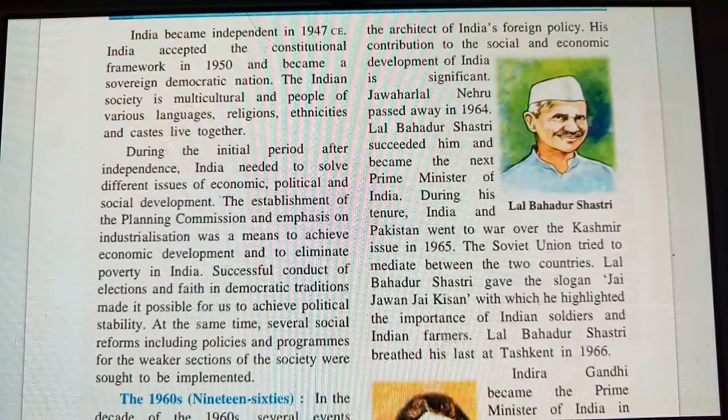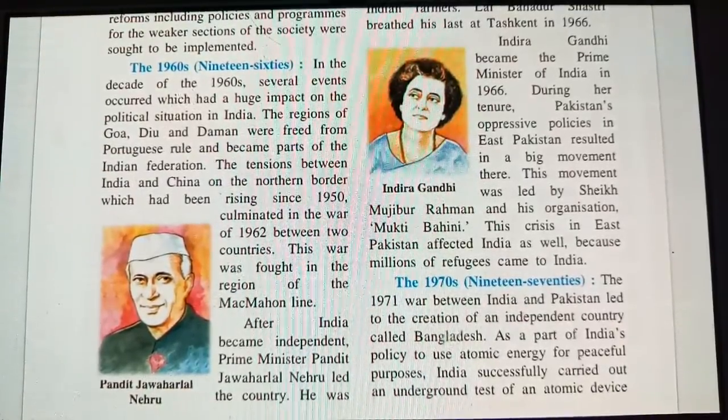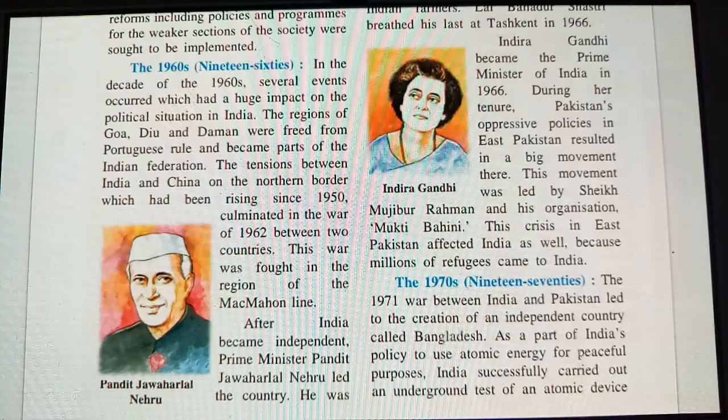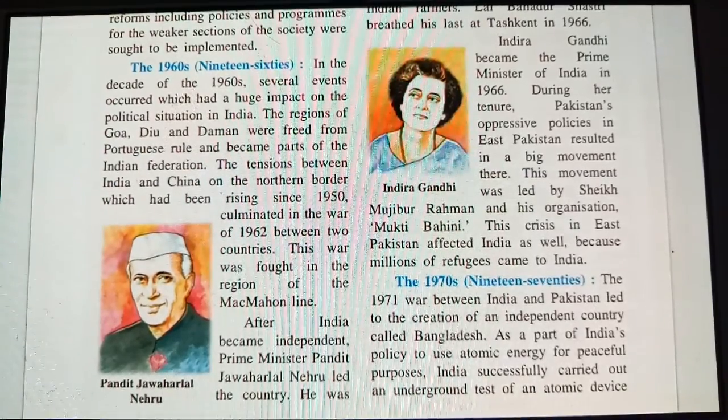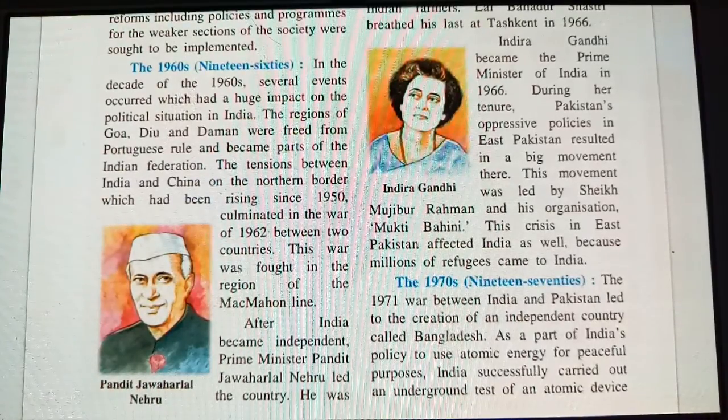Indira Gandhi became the Prime Minister of India in 1966. So after the death of Lal Bahadur Shastri, Indira Gandhi became the Prime Minister in the year 1966. During her tenure, Pakistan's oppressive policies in East Pakistan resulted in a big movement there. She had to tackle this challenge after Lal Bahadur Shastri. This movement was led by Sheikh Mujibur Rahman and his organization, the Mukti Bahini.